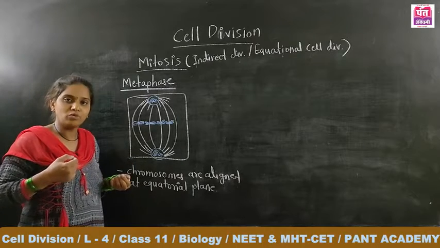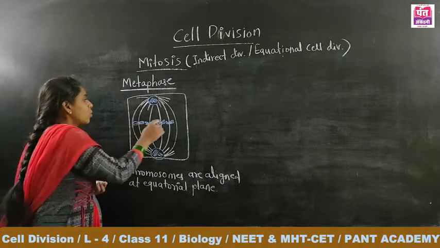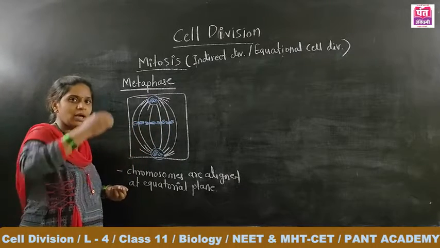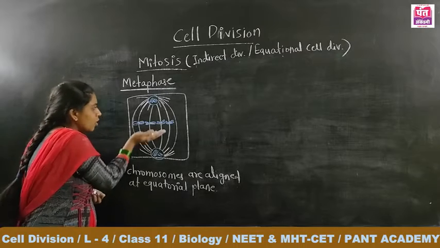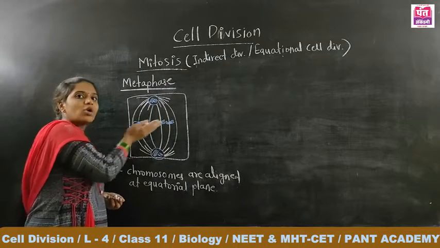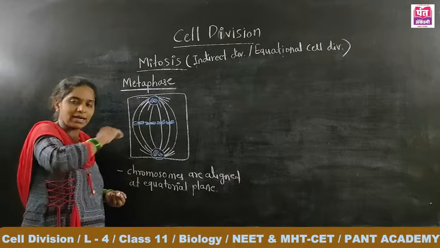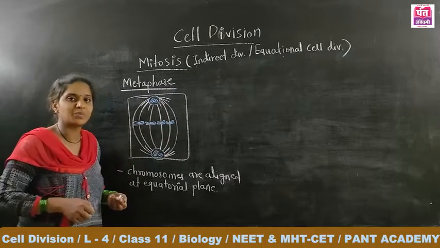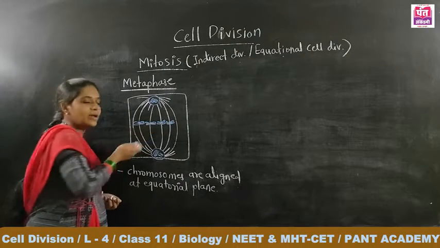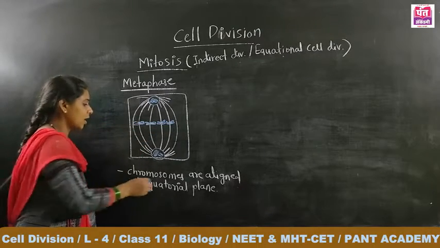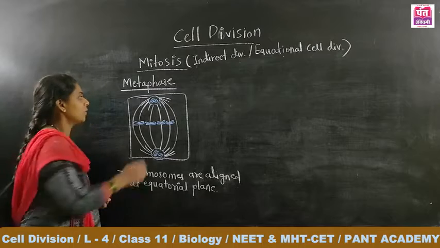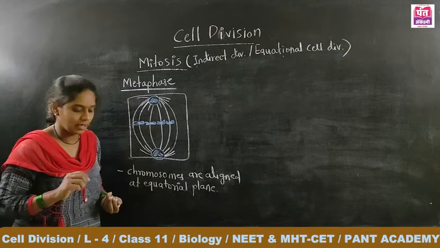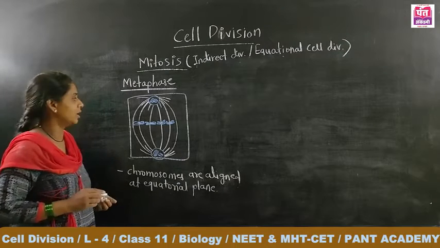In the diagram which shows the late prophase, the chromosomes attached to the spindle fibers are not exactly at the equatorial plane. A few chromosomes are towards one pole, a few towards the other pole, so they are not at a single plane. But due to the comparative contractions of the spindle fibers, they are now aligned, settled at the equatorial plane. Accordingly, the spindle fibers are of two different types. Let's see what the two types of spindle fibers are.